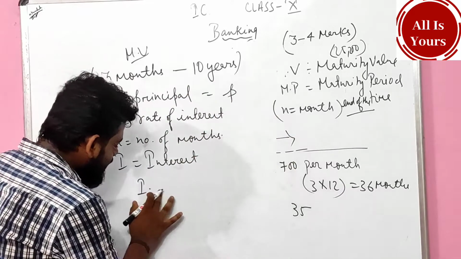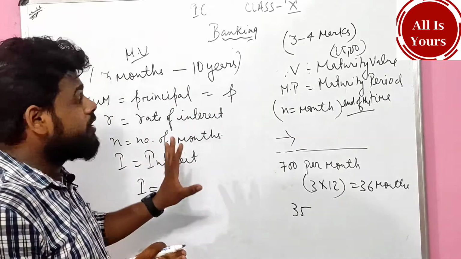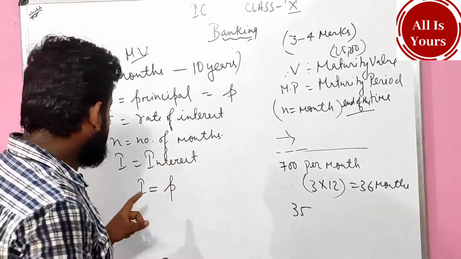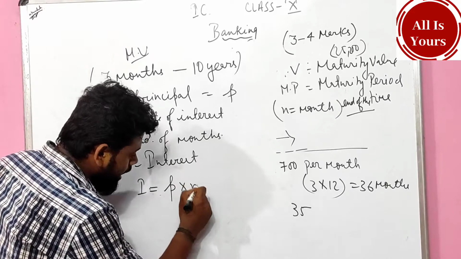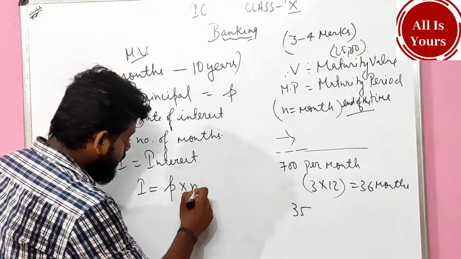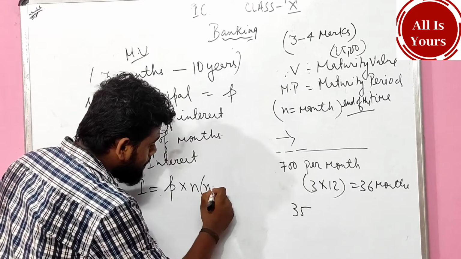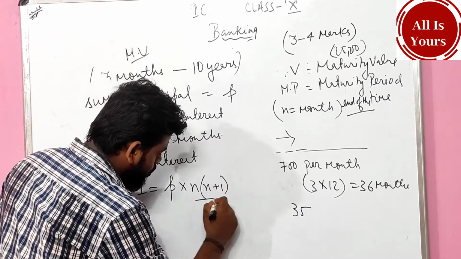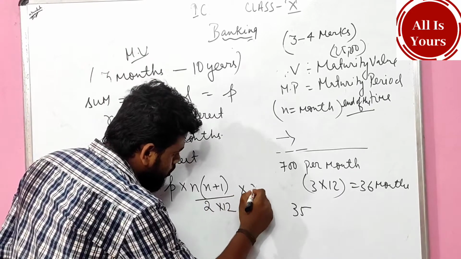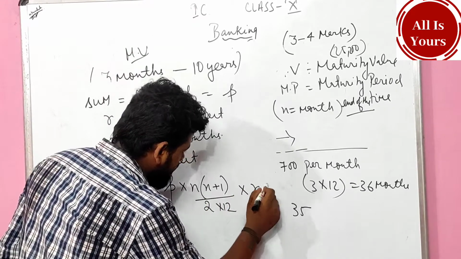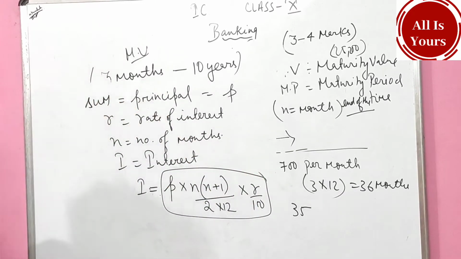Like I equals to, very important, just please note it down as soon as possible. Writing is very important. P into n multiplied by, into whole, into n plus 1 upon 2 into 12 into r upon 100. It is all about the basic formula of I.